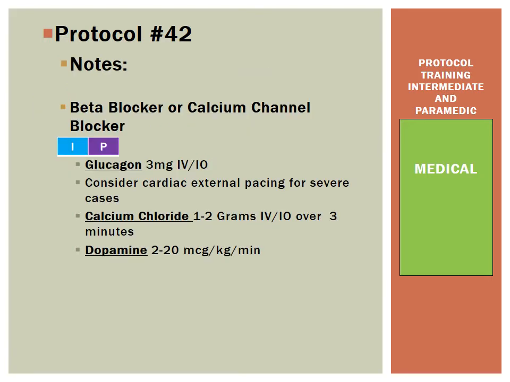For our beta blocker or calcium channel blocker overdoses at the IMP level, we will be administering glucagon, 3 milligrams IV or IO. We want to consider cardiac external pacing for severe cases of bradycardia. Also, calcium chloride at 1 to 2 grams IV IO over 3 minutes. And dopamine as our pressor, 2 to 20 micrograms per kilogram per minute.